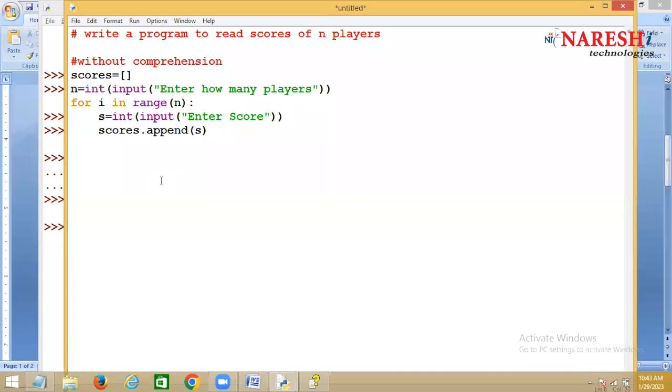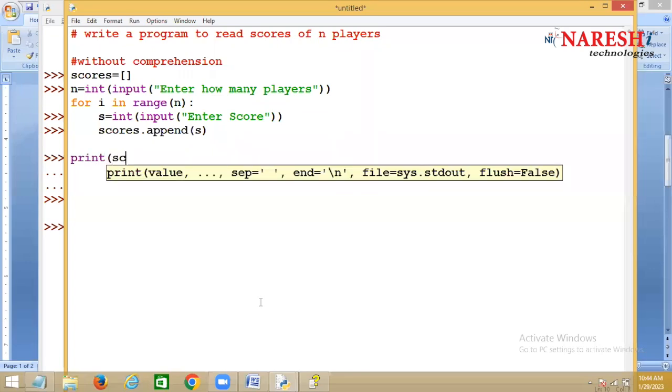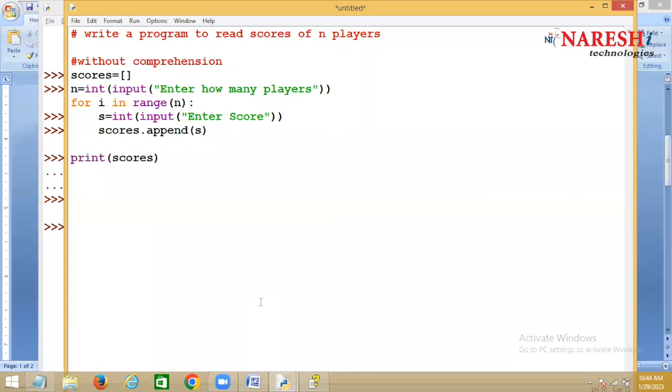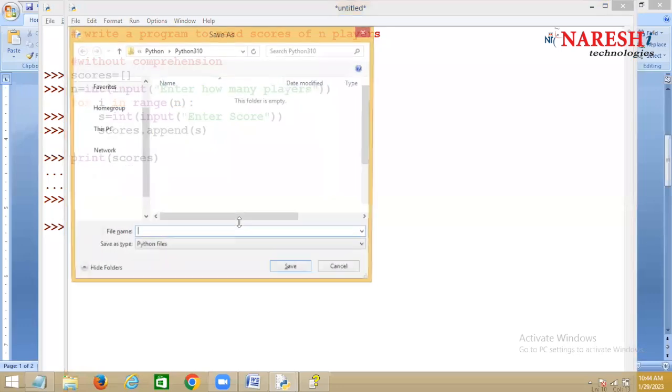Scores dot append score. So this range generates 5 values, and it repeats 5 times. Every time you are reading one score and adding that score to the scores list. After execution of this loop, I print the scores by saying print scores.